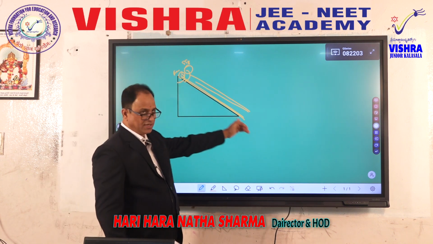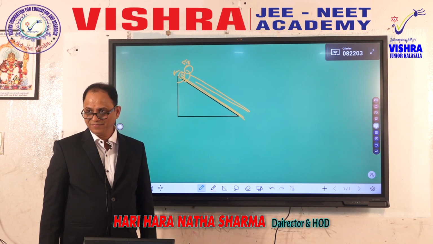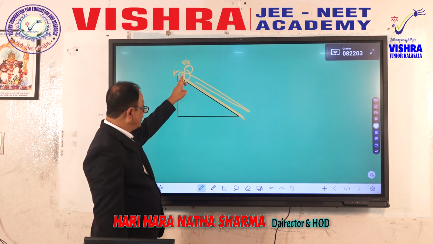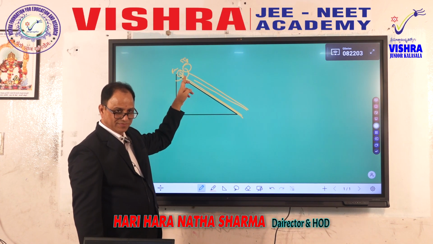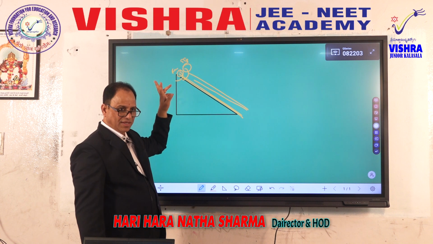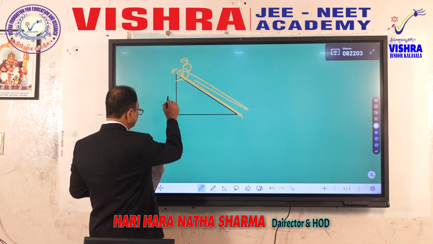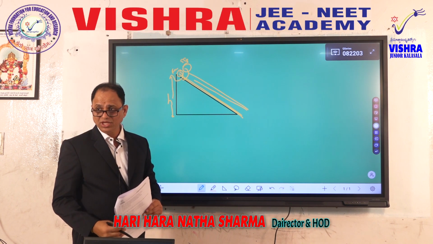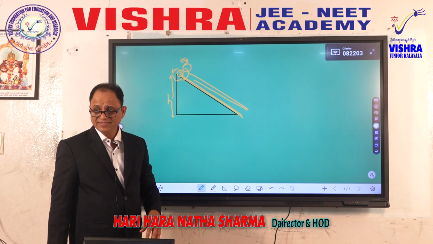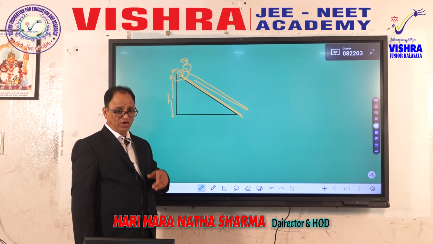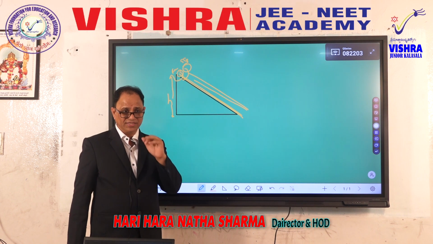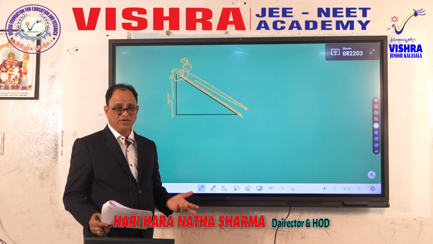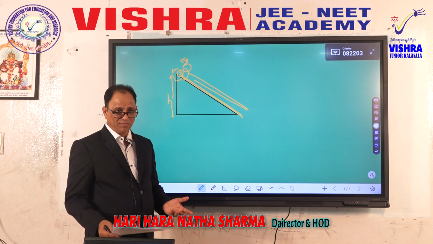We try to find the velocity at the bottom, taking the velocity formula, and we are writing half mv square. Ultimate thing is what? Both ring and sphere are having same mass, yes or no? Okay, they are having same mass. Okay, they are falling from same height. So they have to lose the same amount of potential energy. When they lose same amount of potential energy, what they get? Same amount of kinetic energy. He is not asking with what speed they are coming down. He is asking what is the kinetic energy ratios. Therefore, the ratio of kinetic energy will be 1:1 because they are losing same amount of potential energy.